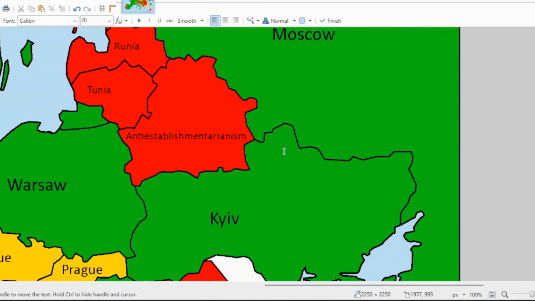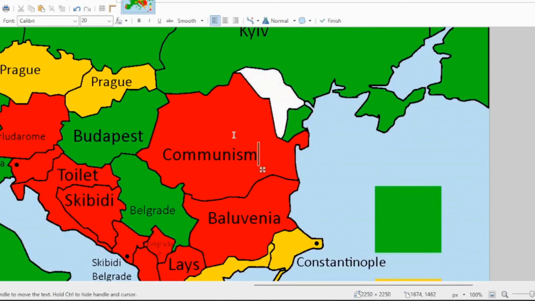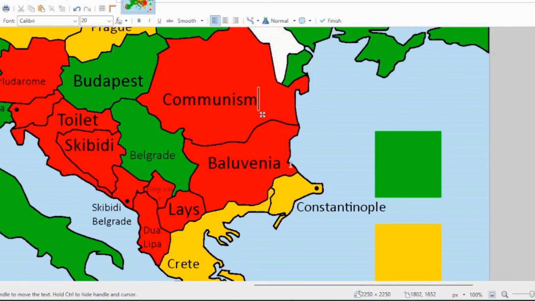For Romania, I'm going to put communism, which might sound a little strange for just Romania. There were a bunch of communist countries in Europe, but I'm putting communism for Romania because communism is really the first thing that comes to mind when I think of Romania. I can't actually really think of anything that Romania has ever done besides being a communist country and being invaded during World War II, just like Albania here.